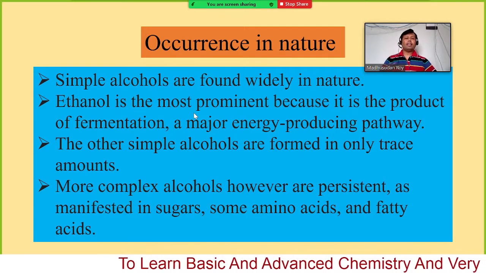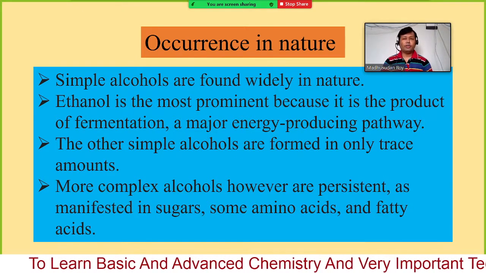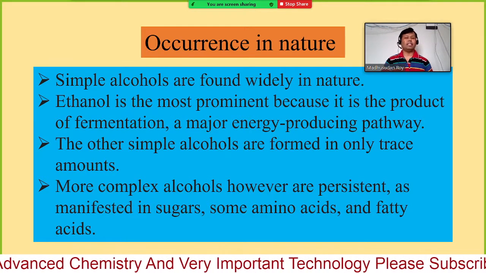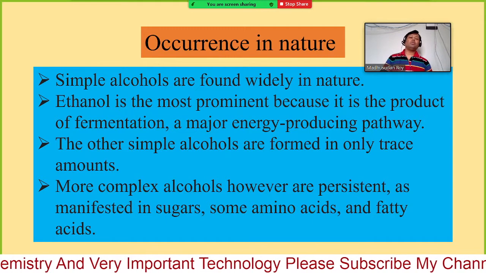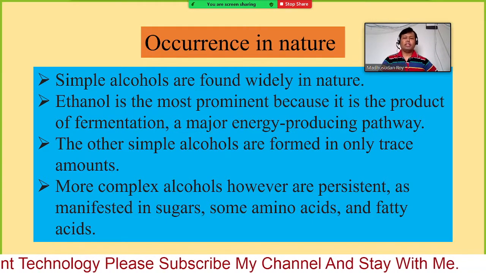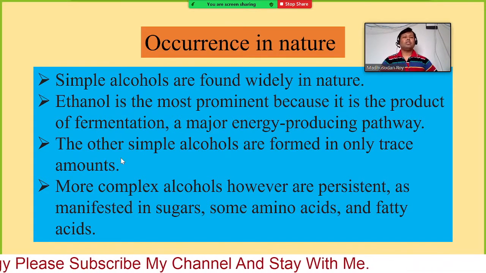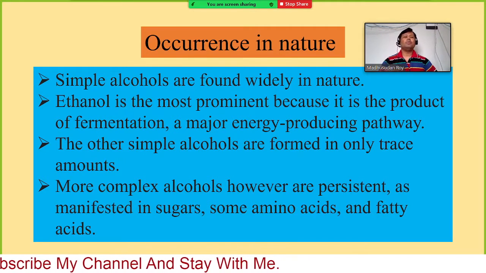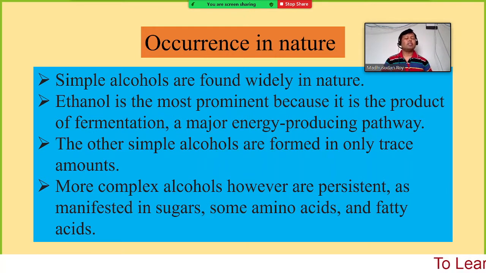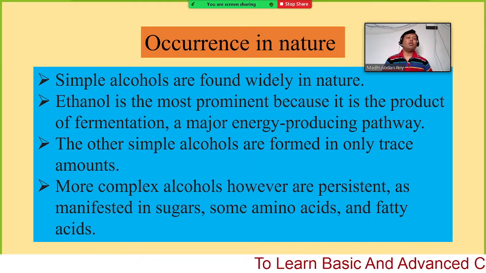So in nature, mostly we find the simplest alcohols, methanol or ethanol, obtained by the fermentation process, and other simple alcohols are available in very trace amounts, and more complex alcohols are found in some sugars, amino acids and fatty acids. So that is the occurrence or availability in nature.